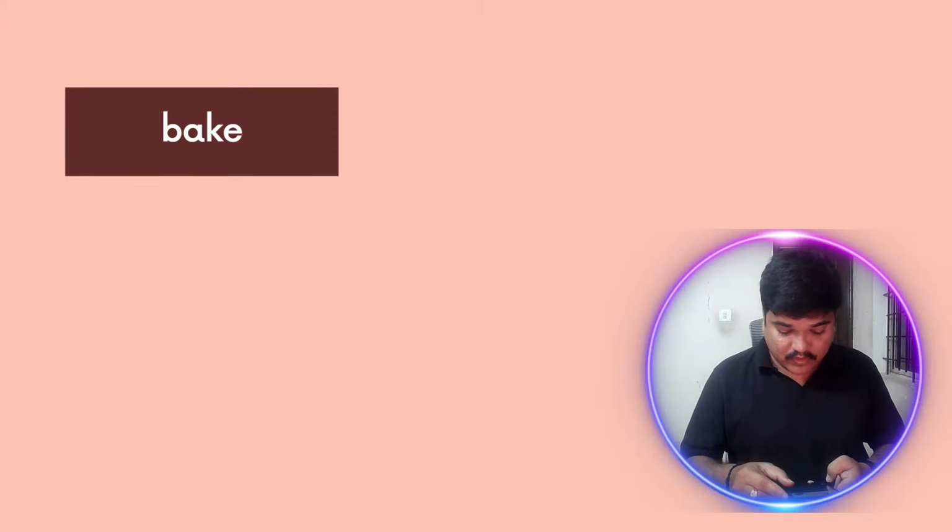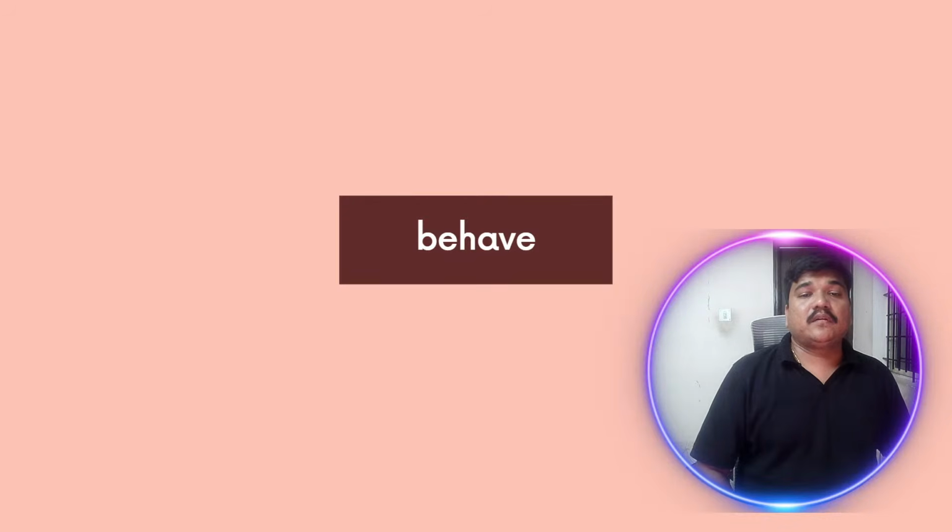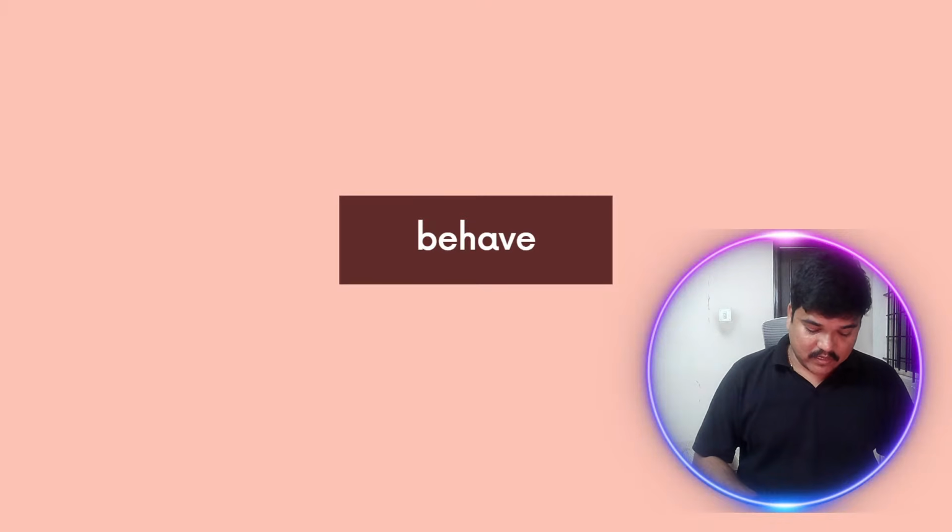Very good, very good. I got the answers. Raju, then Radharani gave the previous answer. Aisha, Vasanti, Rishika, Pagadala, and Srishti, all of you gave the correct answer. Bake, bake, baked. Let's look into one more example. Behave. Whether behave is a regular verb or irregular verb. Okay, you are giving some other example. That is also fine.